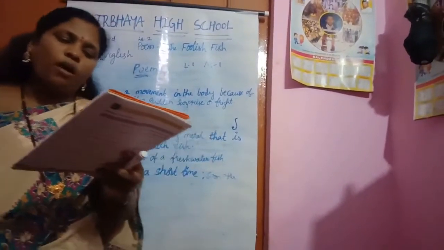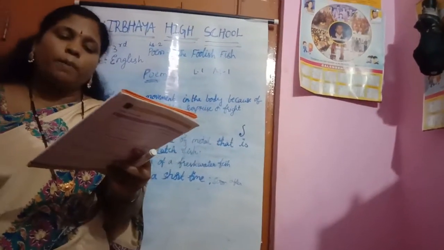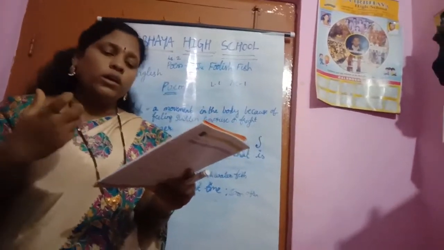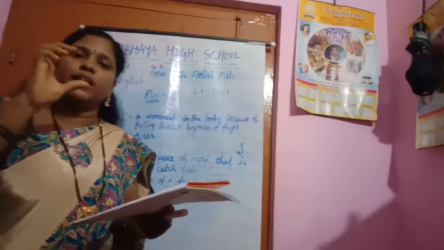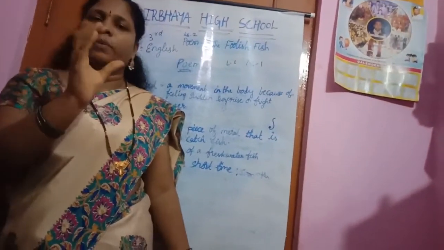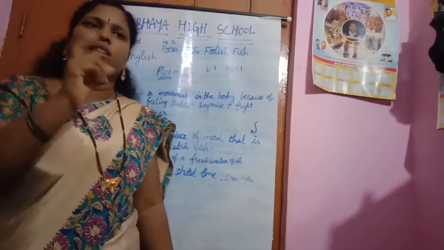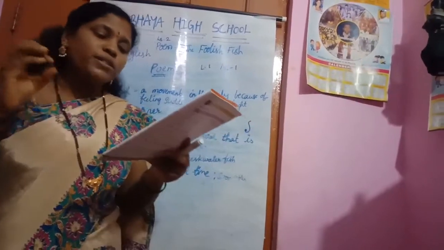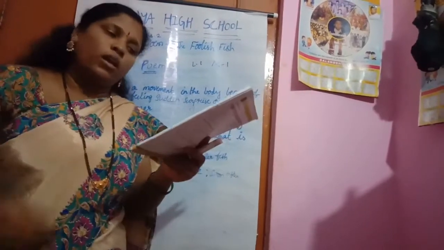Around about the worm, he played and gave it a hard, long look. What happened? Around about the worm, he played and gave it a hard look. A long look means what happened? It went near to the hook where the worm is. Not too near, a little bit far from the place, and it went round and round, seeing whether it is a worm or a hook. It was giving it a hard look.